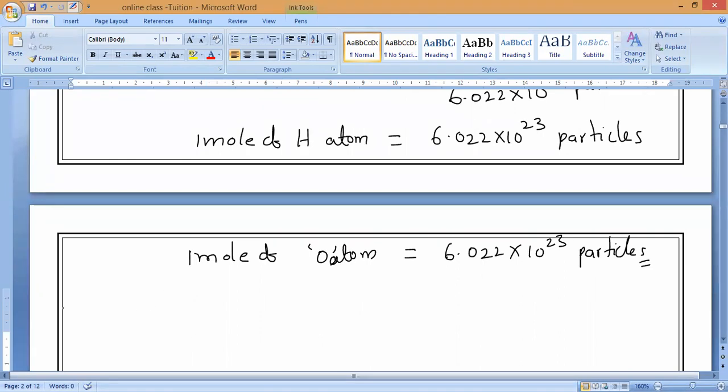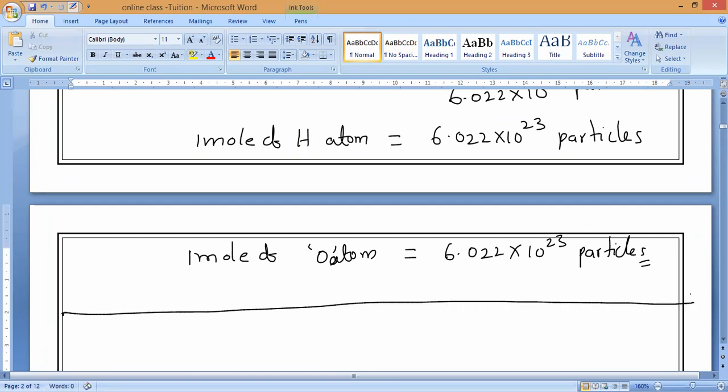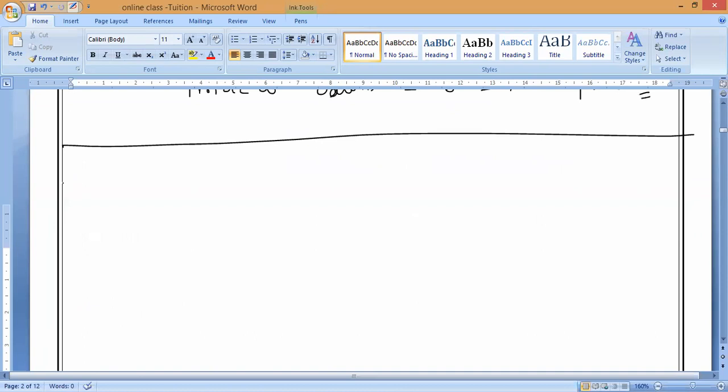Any doubt? Ask me. Now, in mathematics, as I said in yesterday's class, if A equals B and B equals C, then what? A becomes C, C is equal to A. Is it yes or no? Please respond. If A equals B, and B equals C, then I can write A equals C. Is it yes or no?